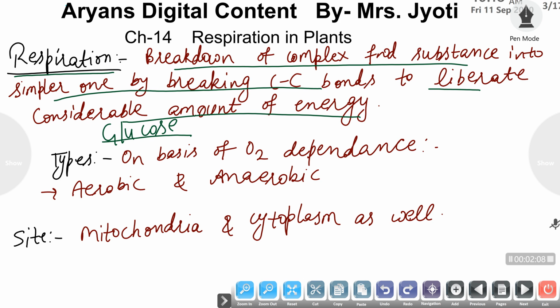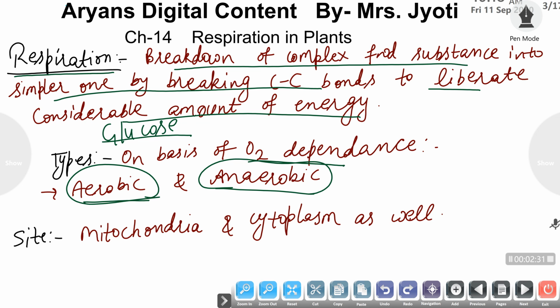On the basis of oxygen dependence, respiration can be categorized as aerobic and anaerobic. In aerobic respiration, oxygen is used, meaning the respiration is dependent on oxygen, and anaerobic respiration is independent of oxygen, meaning it doesn't make use of oxygen.